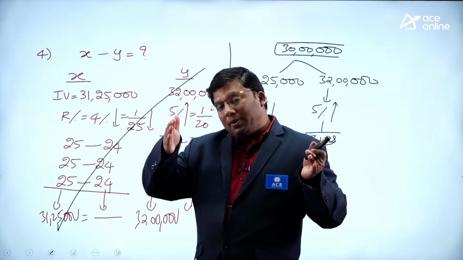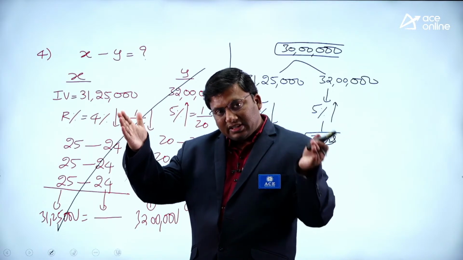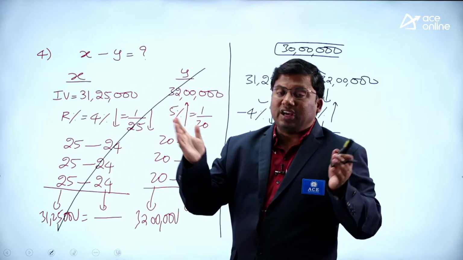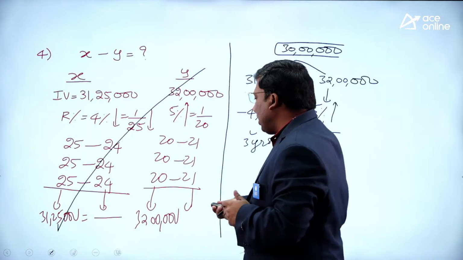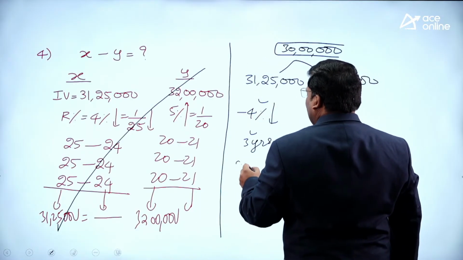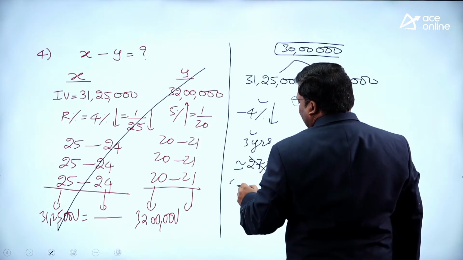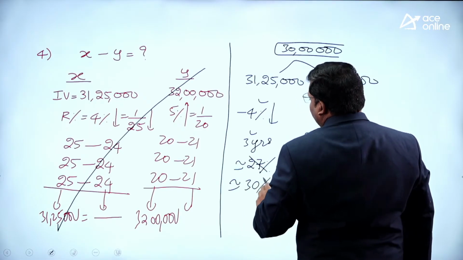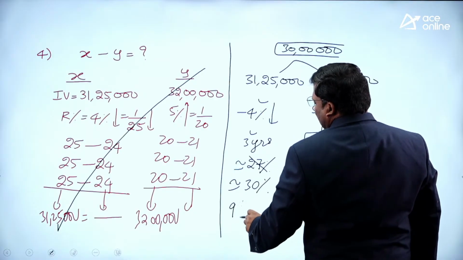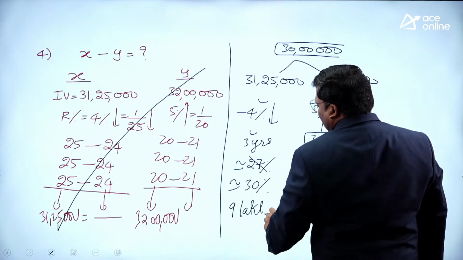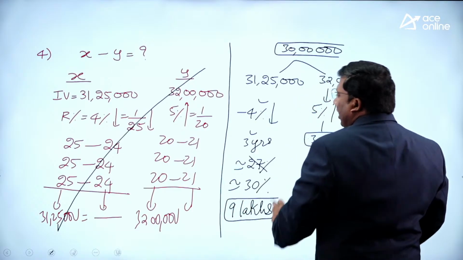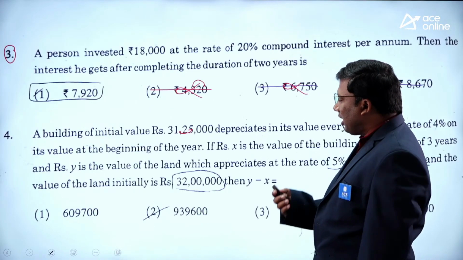Change is 9%. 9% for 3 years is closer to 27%. Again approximated to 30%. 30% of 30 lakhs, the answer should be closer to 9 lakhs.